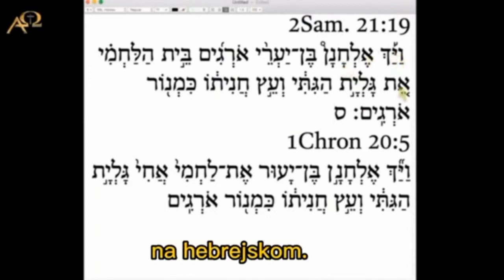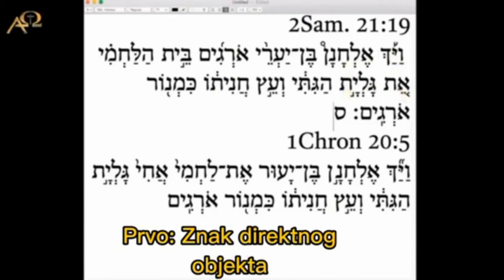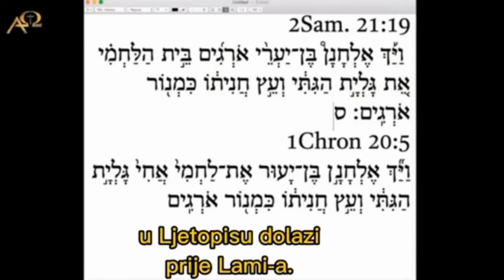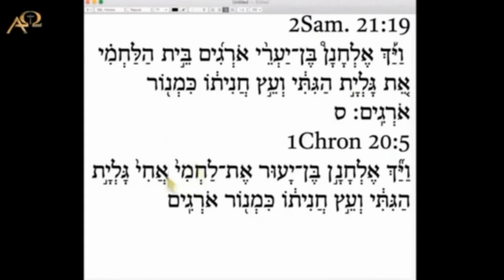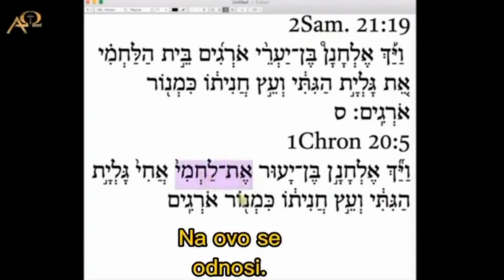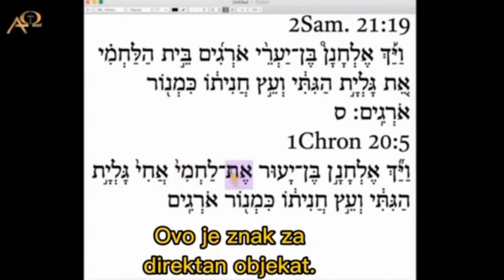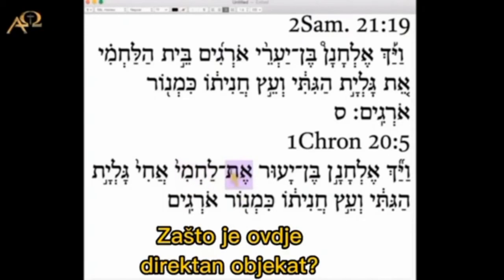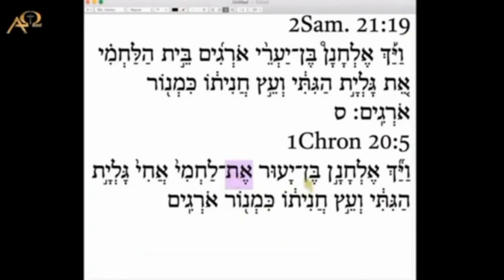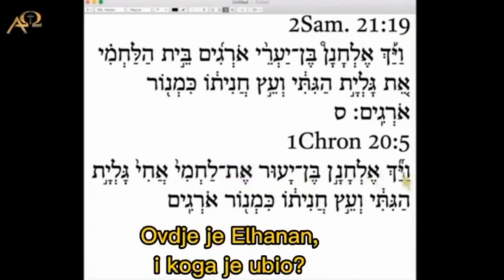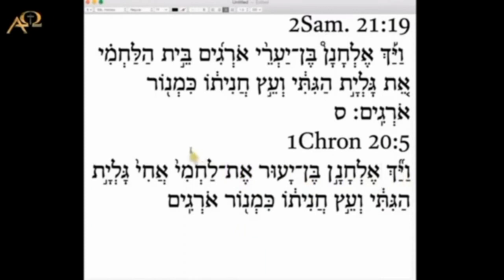in the Hebrew here. The first is that the sign of the direct object, which in Chronicles comes just before Lami. So right here, here's what is being referred to. These two letters right here, eth. This is the sign of the direct object. And what would the direct object be in here? Well, this is where Elhanan killed who?